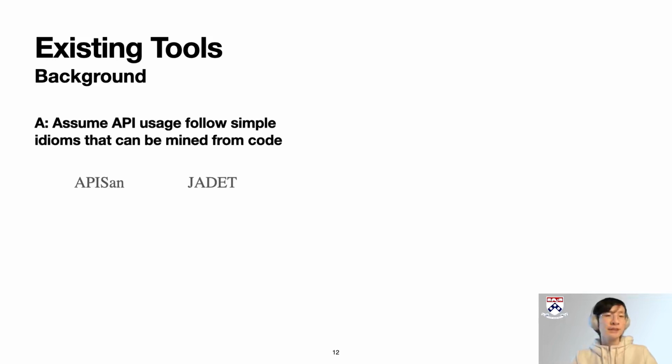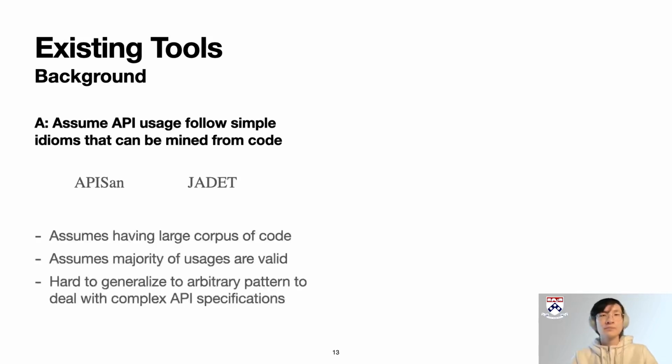These tools are very easy to use since the user doesn't need to know anything about the tool nor about the API, since the specifications are mined from code. Therefore, the users are usually just one command away from the bug report.